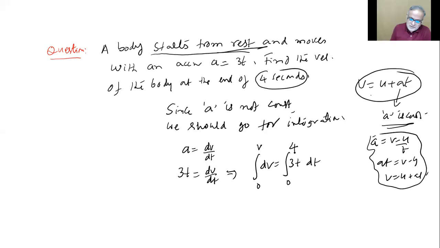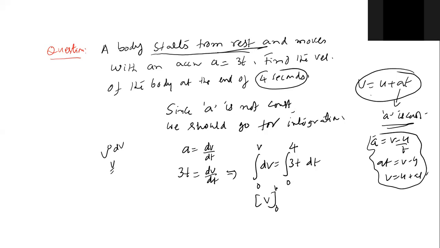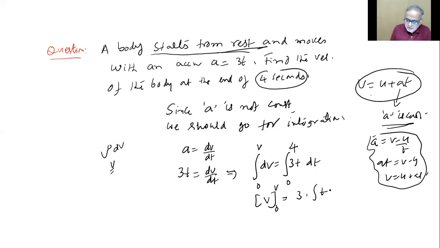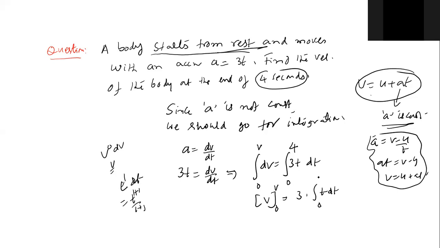So all the steps I wrote together. So what is integral dv, children? v. That is v to the power 0 dv, that means v between 0 and v. 3 can be taken out. Integral t dt, that is t to the power 1 dt. It's t to the power 1 plus 1 by 1 plus 1, t square by 2, isn't it? So what do I get? 3 into t square by 2 between 0 and 4.